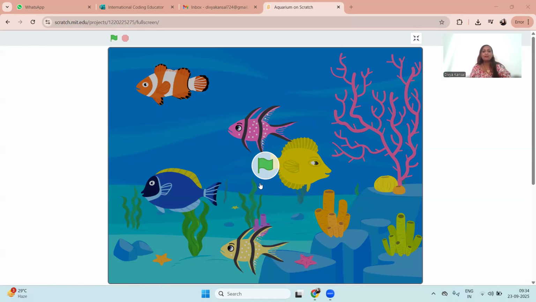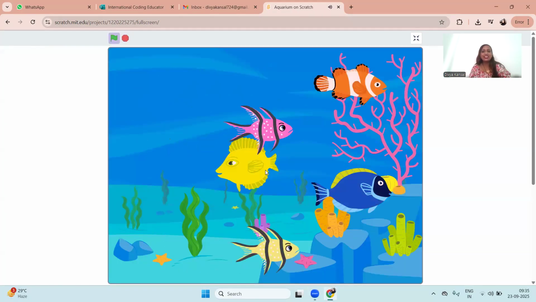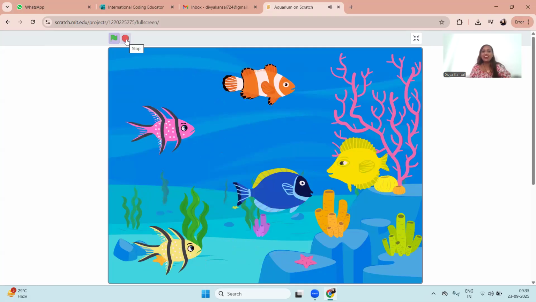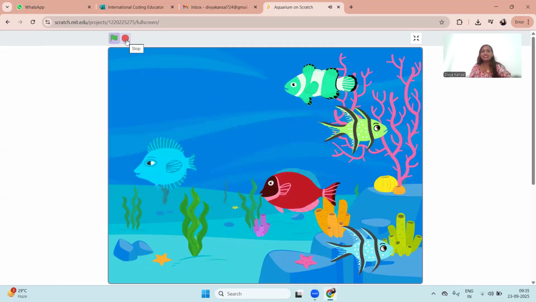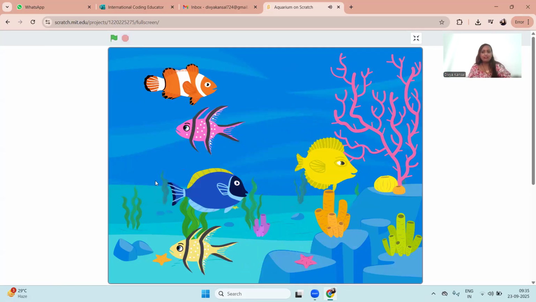Fishes, very nice. Let me quickly click on the green color flag. The fishes are moving, and they're also changing colors, right? So, this is an animation. We can also make games using Scratch. In today's class, we are going to make an animation. Would you like to do it?